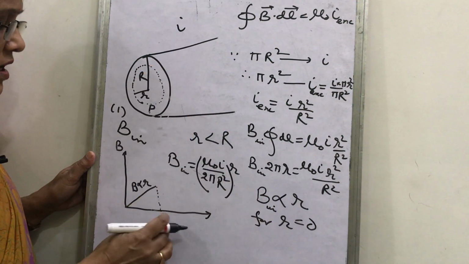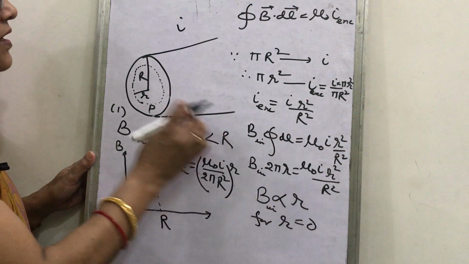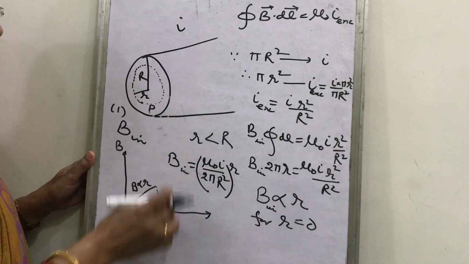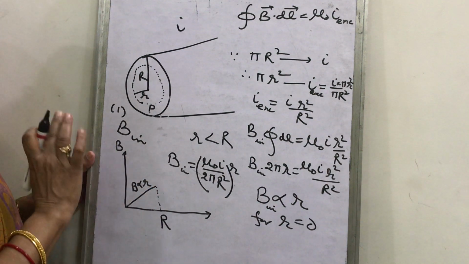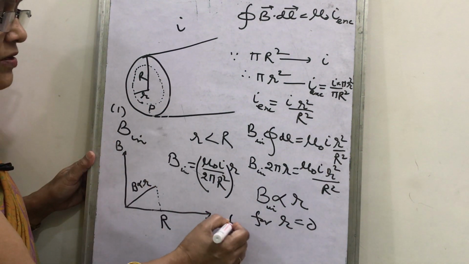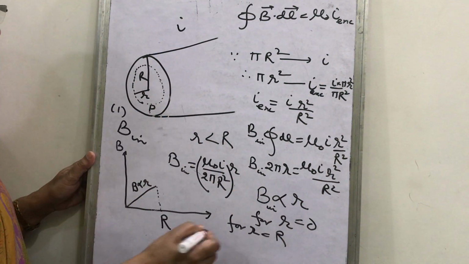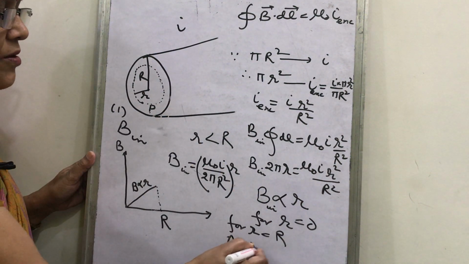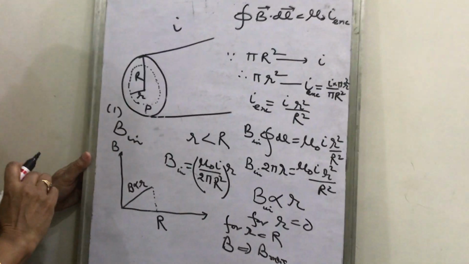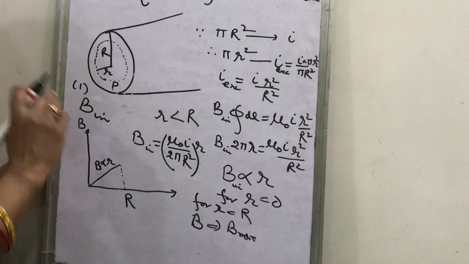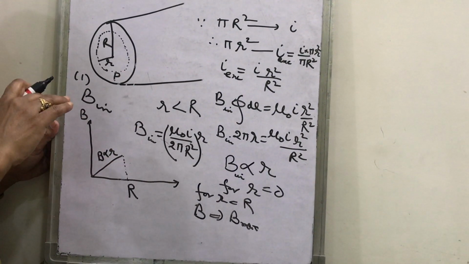For r, if you put here r equal to R, that is this r equal to that R, then what will you find? The magnetic field will be maximum. So you can also write that for r equal to the radius of the wire, B will be B maximum. What about the magnetic field outside the wire?